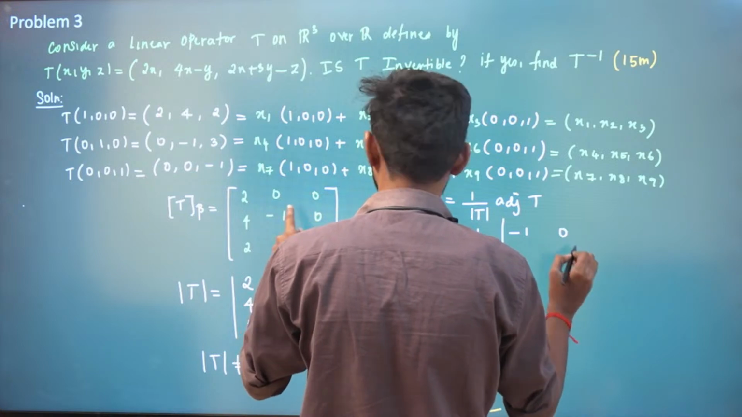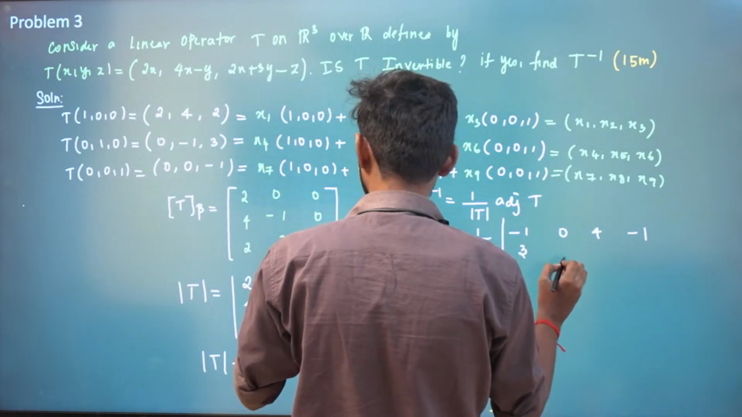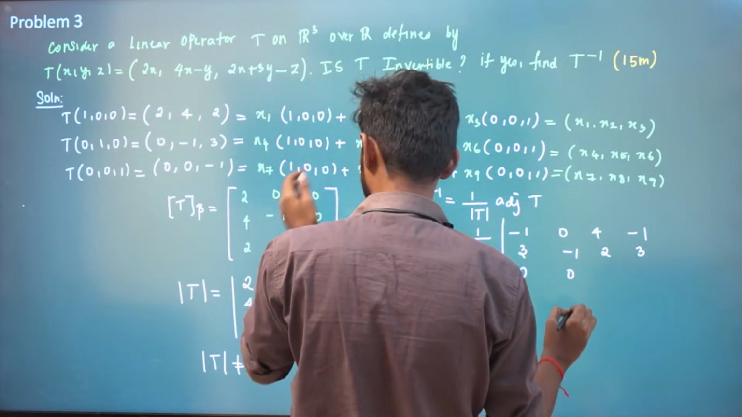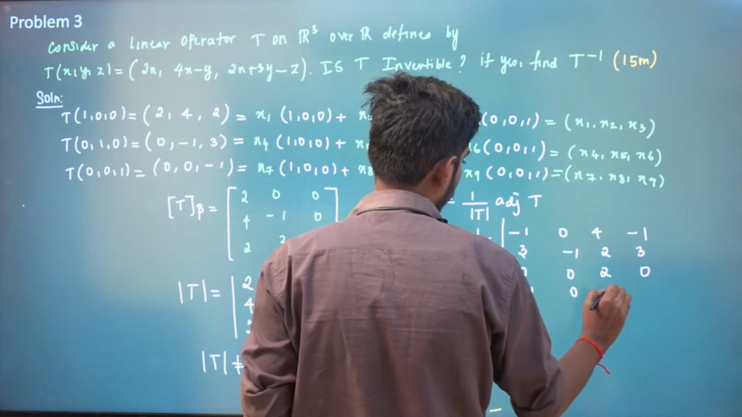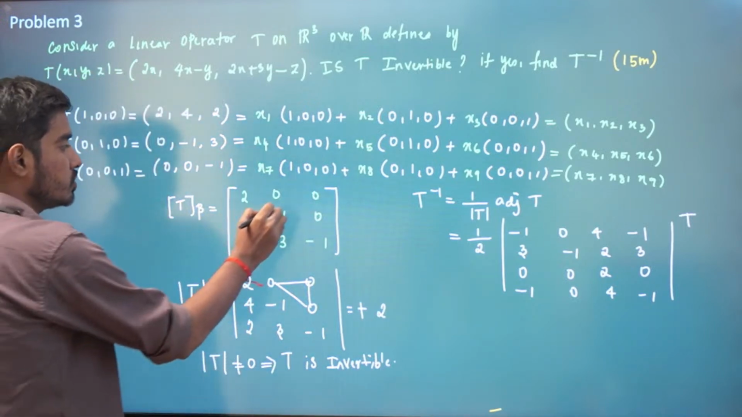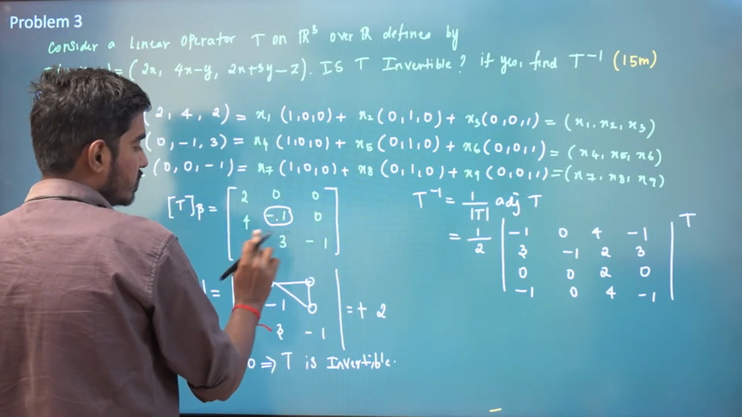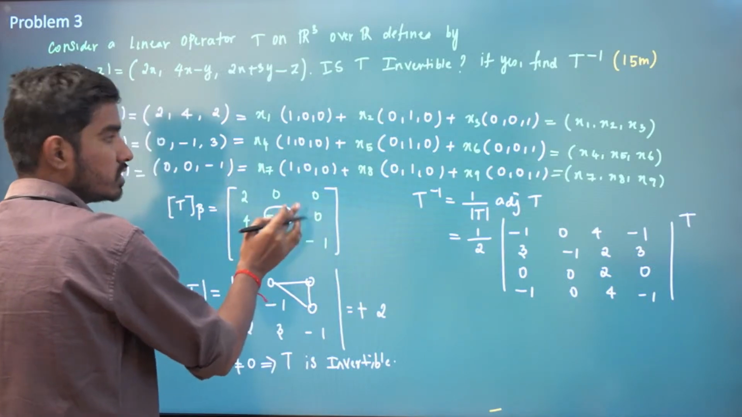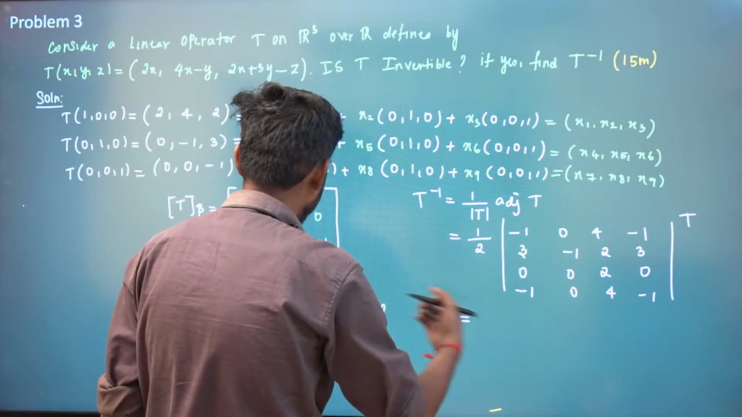So minus 1, minus 1, minus 1, 0, 4 minus 1, 3, 3 minus 1, 2, 3, 0, 0, 2, 0, minus 1, 0, 4 minus 1, and then you have to put transpose. So how to find adjoint is you start with this element, minus 1, 0, 4 minus 1, that is the first row; 3 minus 1, 2, 3, second row; 0, 0, 2, 0, third row; minus 1, 0, 4 minus 1, that is our fourth row.